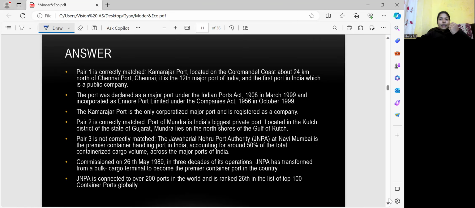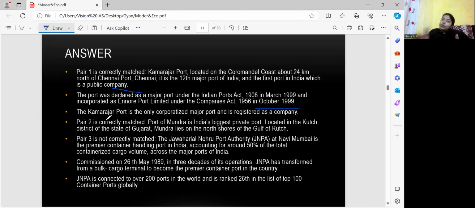Right. So let's understand that, first gather information. So pair one is correctly matched because Kamarajar Port is located on the Coromandel Coast about 24 kilometres north of Chennai Port. It is the 12th major port of India and the first port in India which is a public company. The port was declared a major port under the Indian Port Act 1908 in March 1999 and incorporated as Ennore Port Limited under the Companies Act 1956 in October 1999. Okay, the first one is correct.